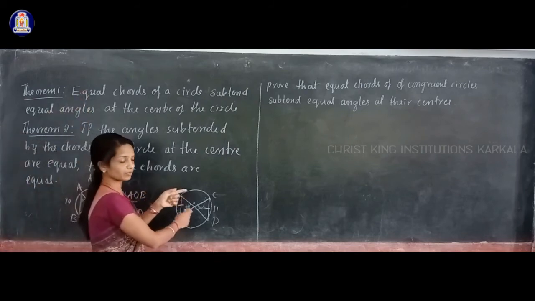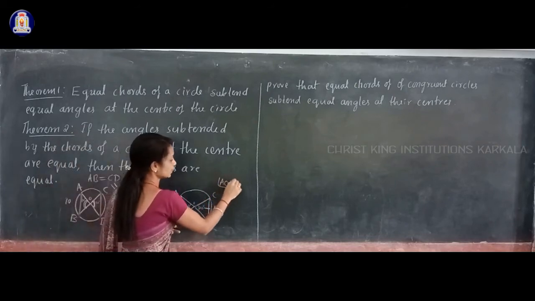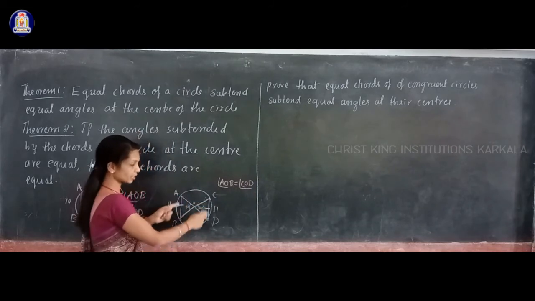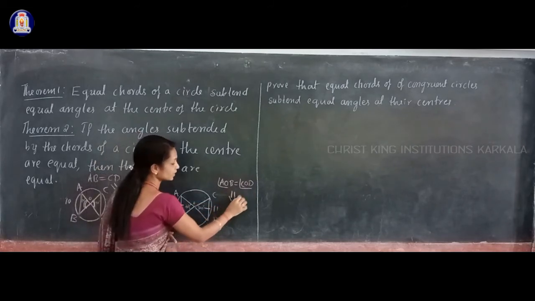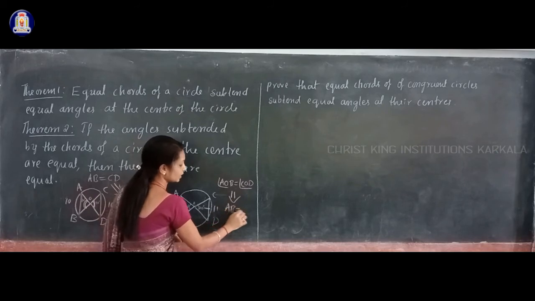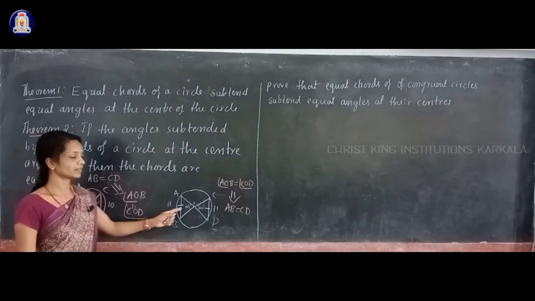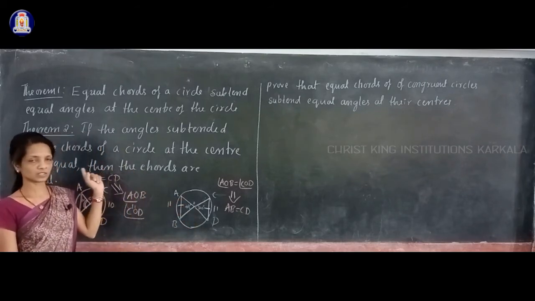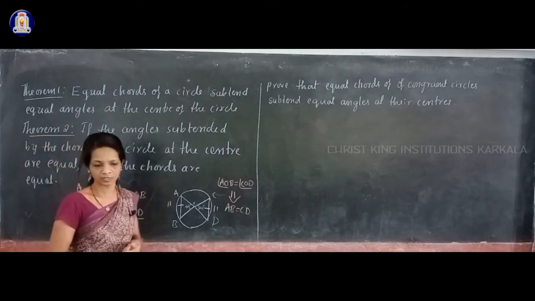And here is the reverse of that. Here angle AOB is equal to angle COD, that is given to you, the angles subtended by the chords are equal. Using that you have to prove AB is equal to CD, that is, the chords are equal in length. But the proof is not there in this theorem, just a statement is there. To explain that statement I draw this figure.